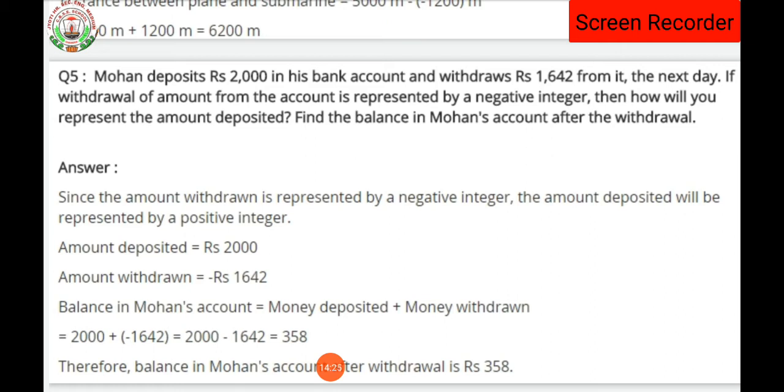Since the amount withdrawn is represented by a negative integer, the amount deposited is represented by a positive integer. This is obvious, isn't it? I had told you beforehand also. So deposited is rupees 2000, withdrawal is rupees 1642. You can see the calculation over here. So the balance in Mohan's account after withdrawal is 358 rupees. Clear, everyone?